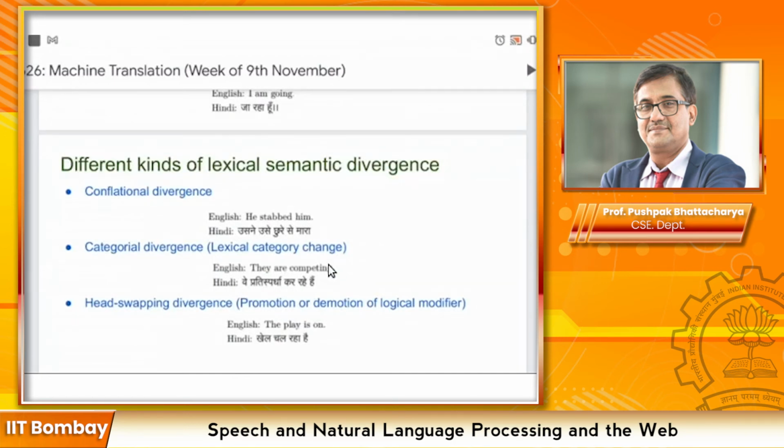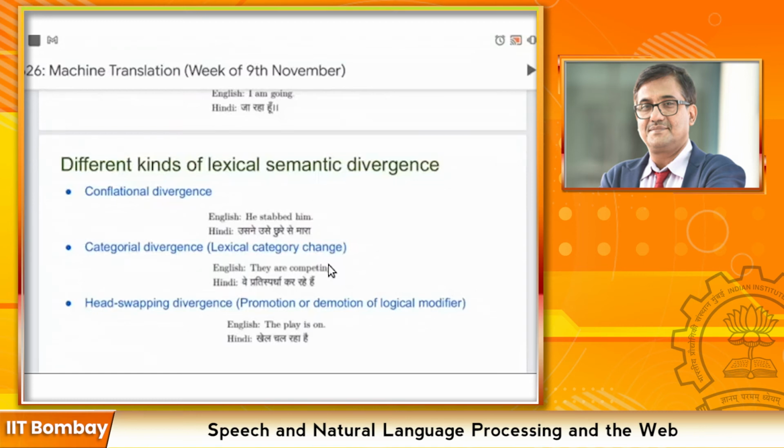Well, the only thing I see here, the change between the English and Hindi sentences, is the change in the subject object verb order, right? "The play is on" is basically the SVO order, subject verb object, and the thing here is "on" and "chal raha hai". So "on" here is the logical modifier, which is promoted in a sense because "on" becomes "chal raha hai".